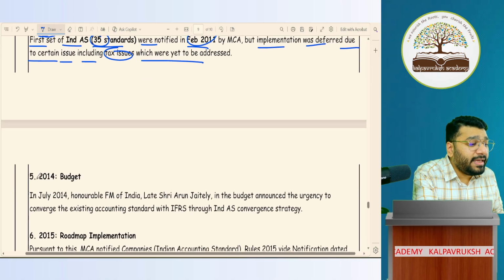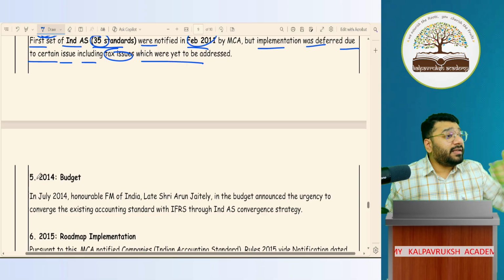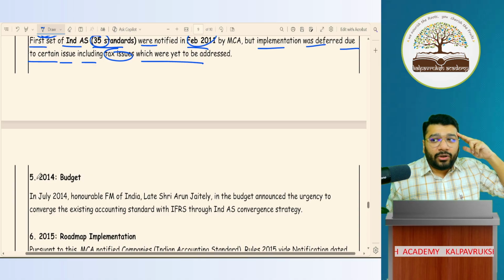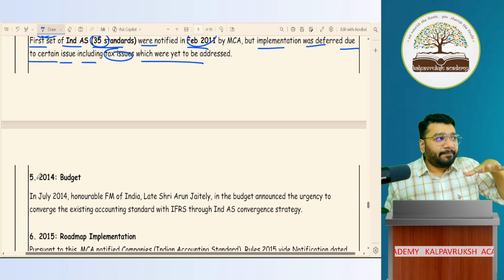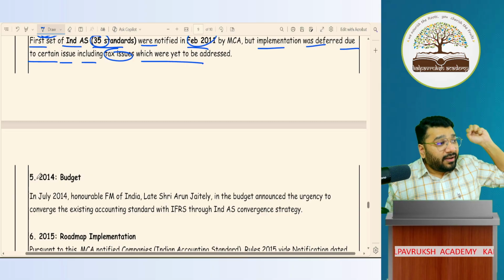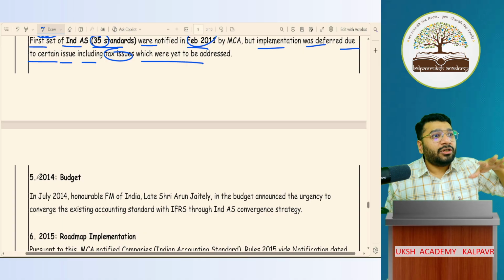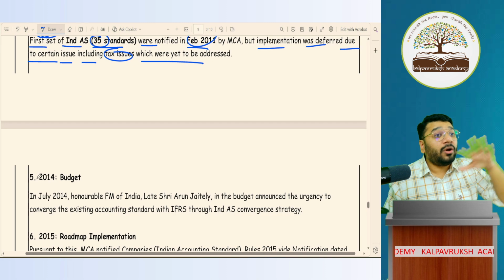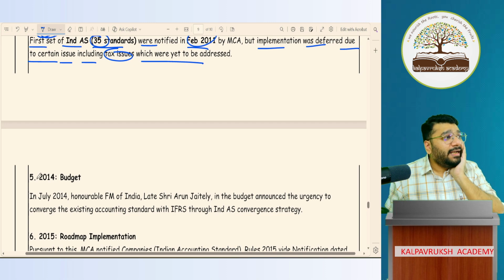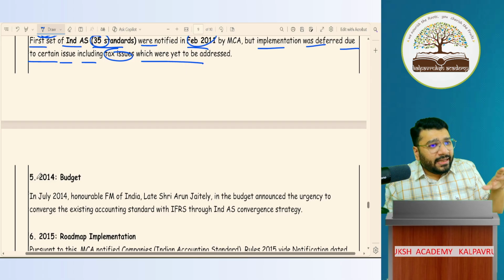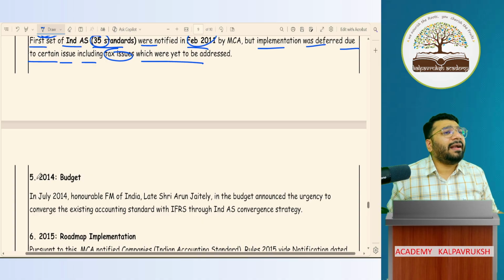The country was also not ready. Companies in our country were also not ready to adopt Ind AS because they were very comfortable with the existing accounting standards. Think about it, you're also comfortable with something. You're in a comfort zone. Suddenly I remove you from the comfort zone and try to give you some heavy task, do like this, do like that. What will you feel? You will resist it because you're already in a comfort zone. See, please understand, for very few people, this accounting standard, Ind AS, IFRS matters.